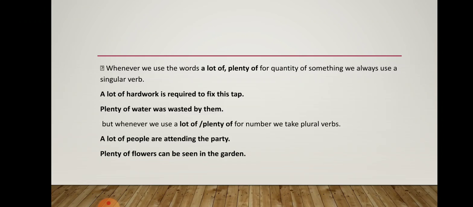Whenever we use the words a lot of, plenty of for quantity of something, we always use a singular verb. Quantity के लिए use हो रहा है. When we just studied adjectives, you remember there is adjective of quantity and number. So quantity is मात्रा किसी चीज़ की, कोई चीज़ कितनी ज़्यादा हमारे पास है या कितनी कम हमारे पास है. We cannot count it. But number we can count. So when we are using a lot of or plenty of for uncountable nouns, तो हम क्या कर रहे हैं? We will use singular verb.